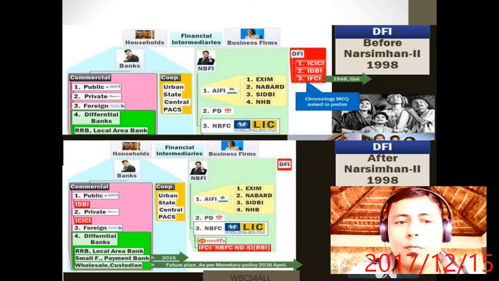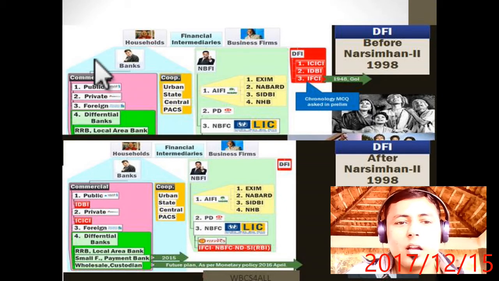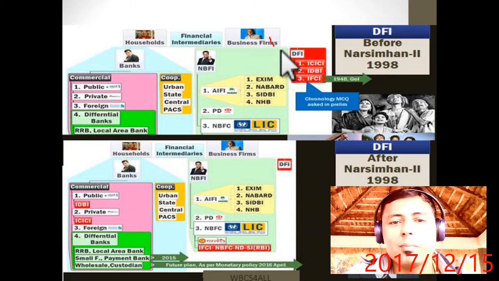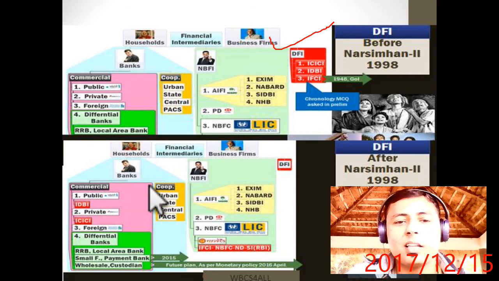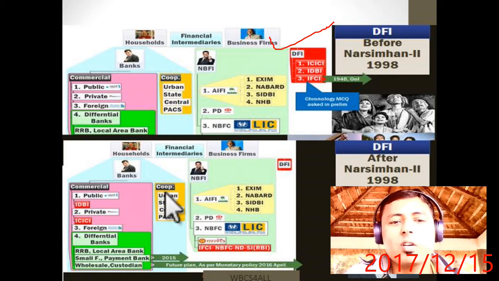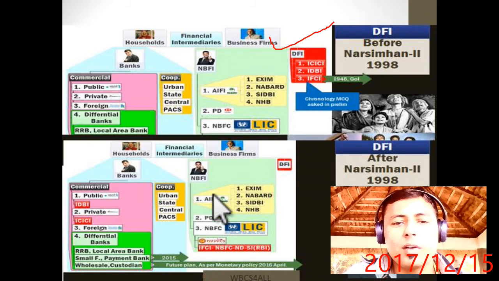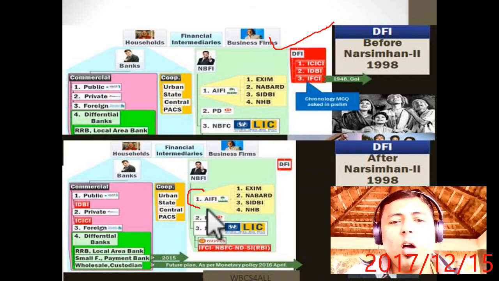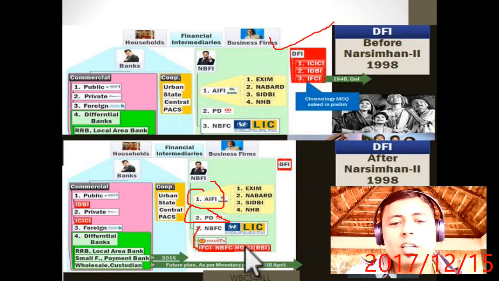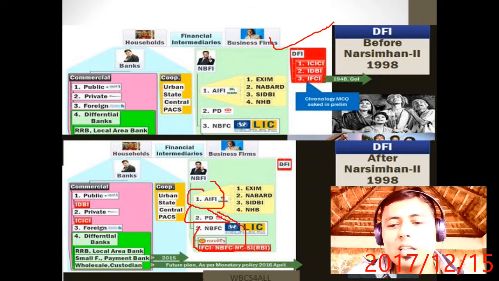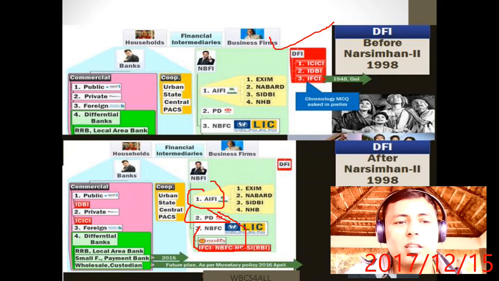Now, before Narasimham, what was there? Before Narasimham, there were 3 institutions: banks, NBFIs and development institutions. But after Narasimham, there are only 2 divisions, banks and NBFIs. Within banks, there are commercial and cooperative, and within NBFIs, there are 3 institutions. First one is All India Financial Institutions, second one is primary dealers, and third one is non-banking financial companies. I will tell you in detail in the upcoming slides.